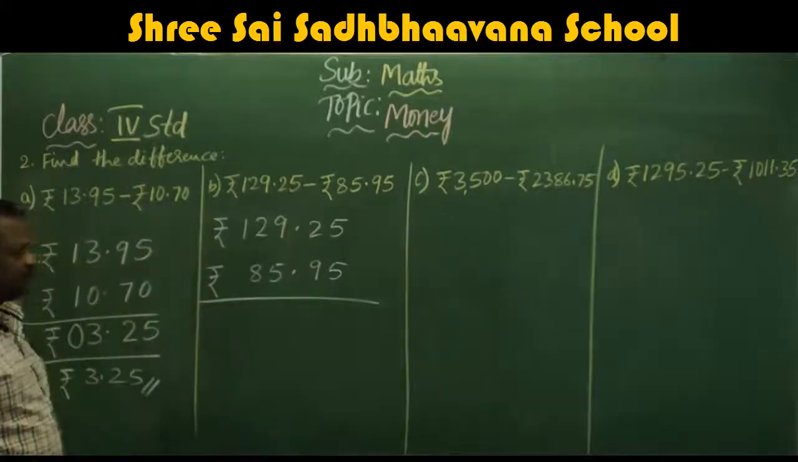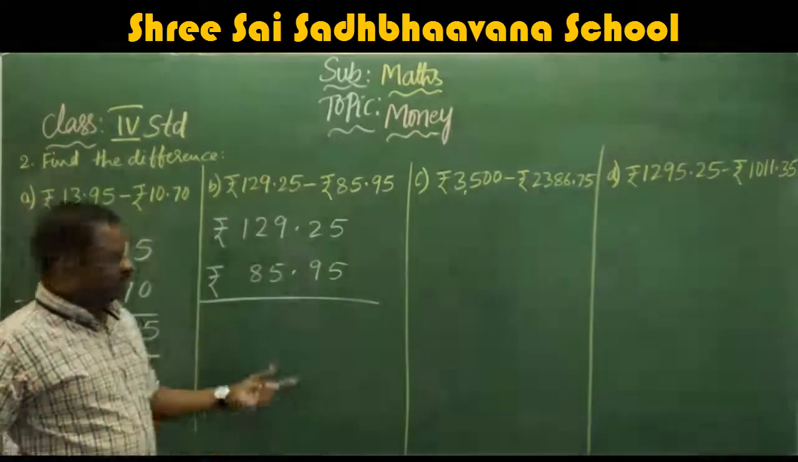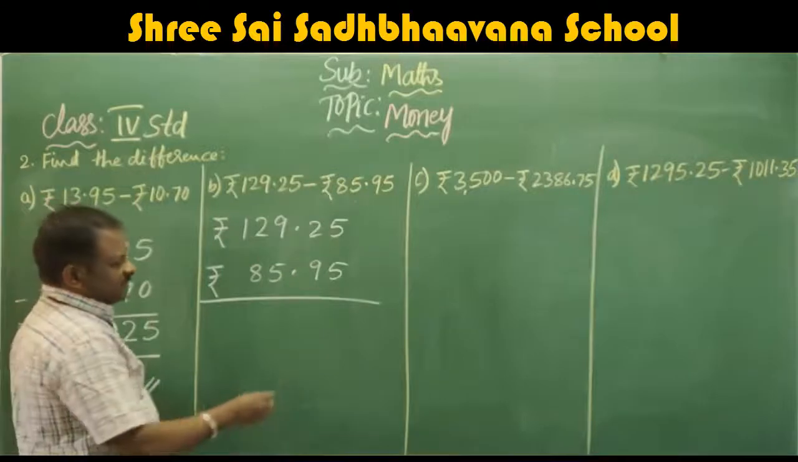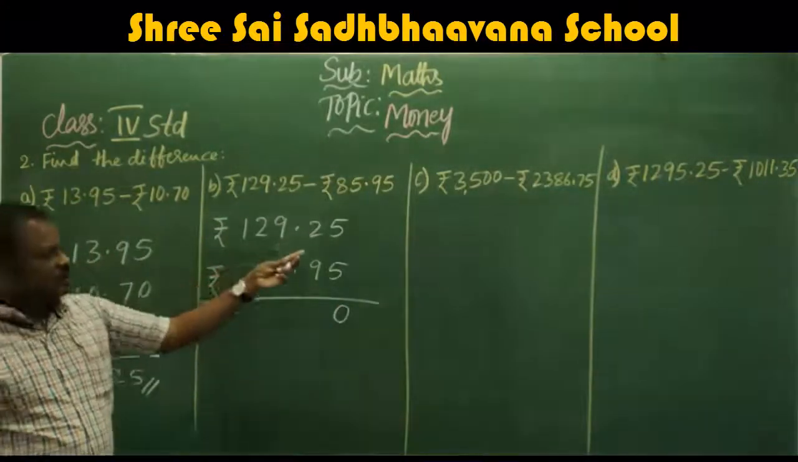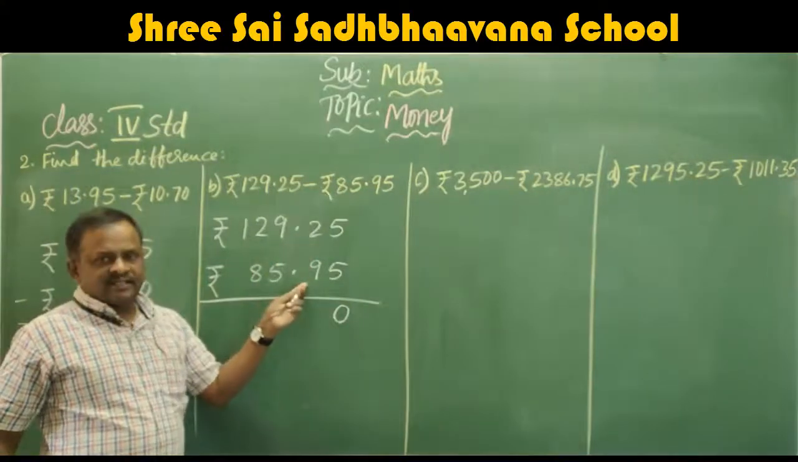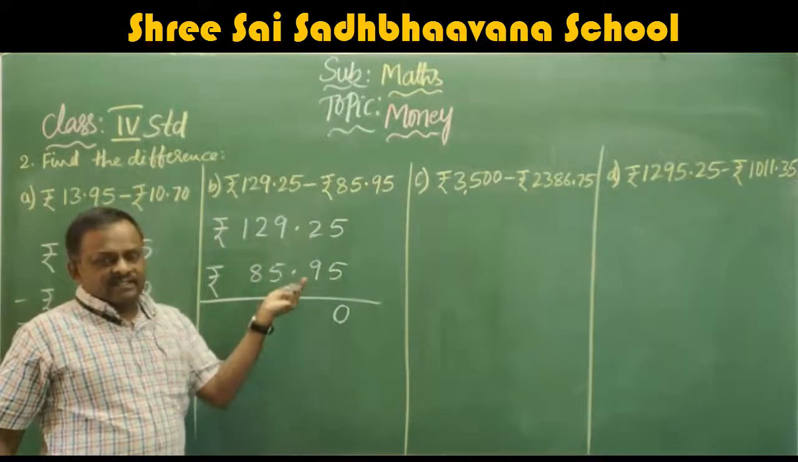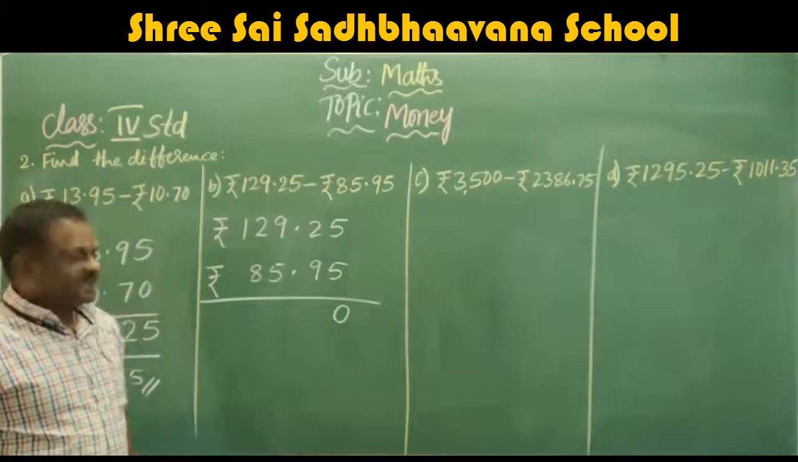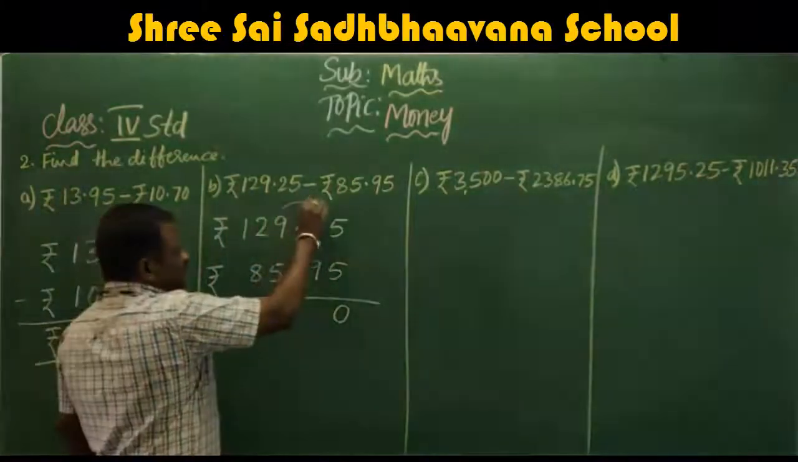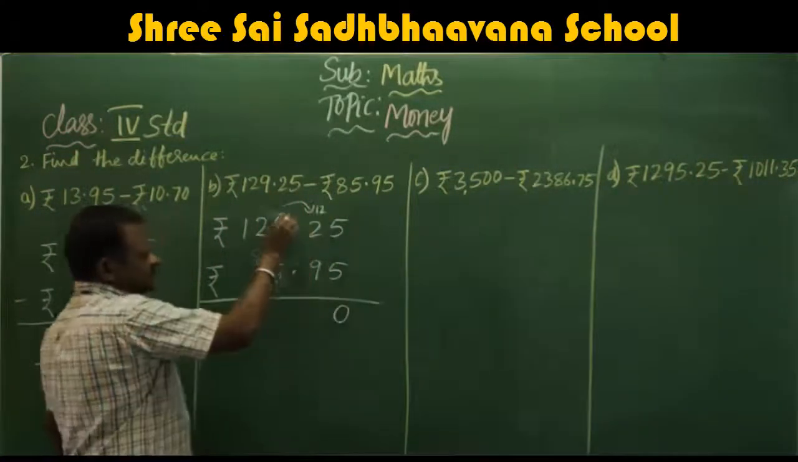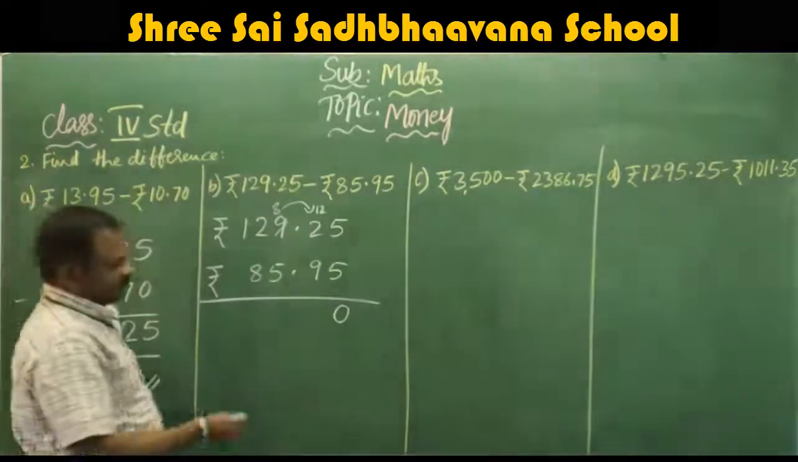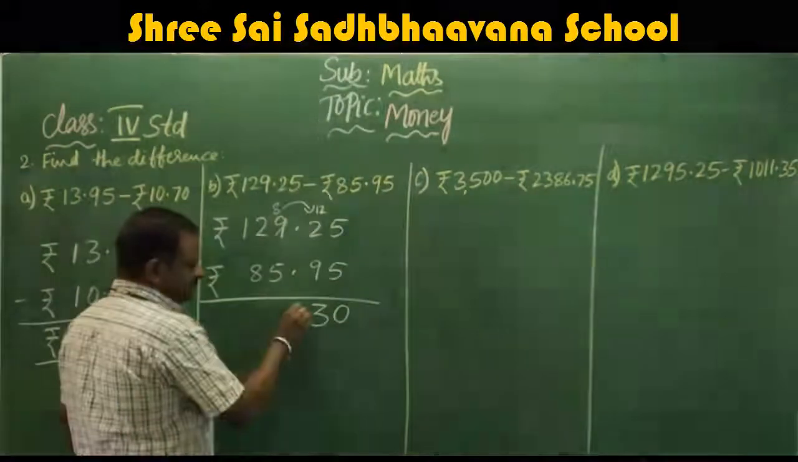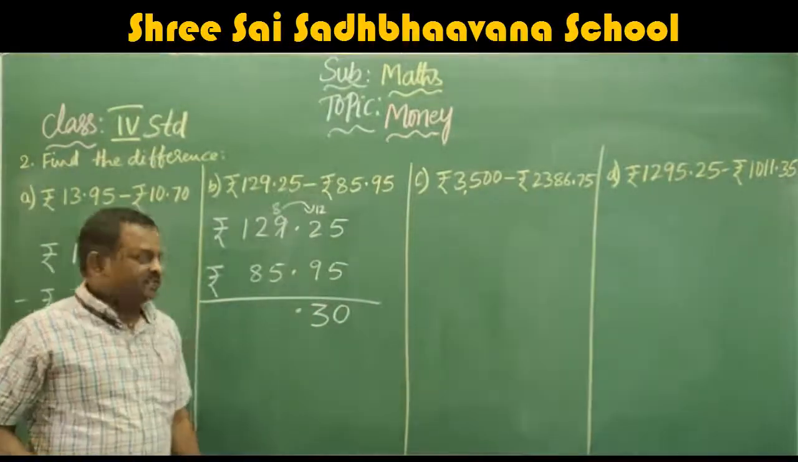Put the decimal point properly, otherwise you will get confusion. Okay, so 5 minus 5, 0. Now here it is 2 and 9. It is not possible to subtract 9 from 2. So we will take carry, same as how we take carry. So this becomes 12. This becomes 8. 12 minus 9, 3.